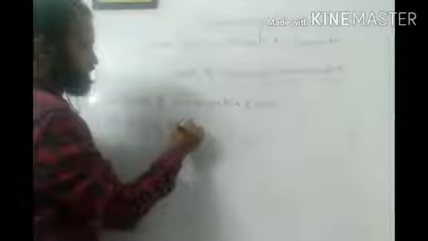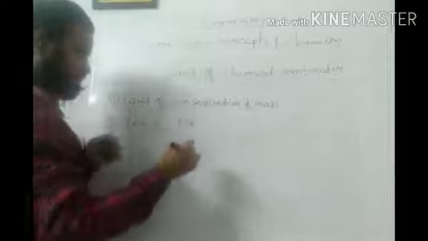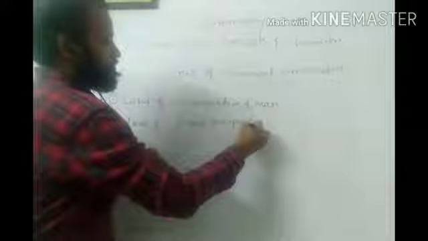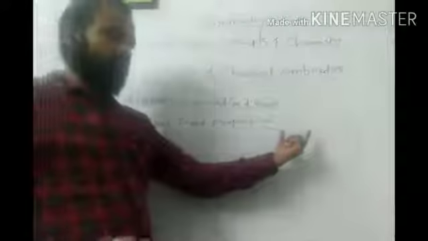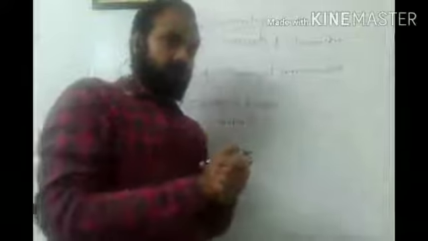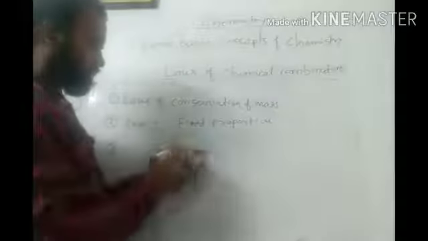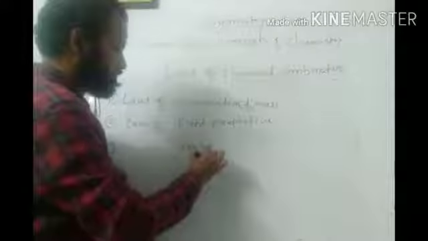Then the second law is the law of fixed proportion. It is also called the law of combined proportion or law of combined composition. Third law is the law of multiple proportion.